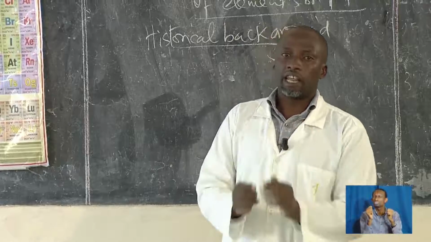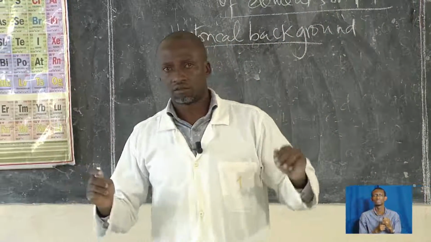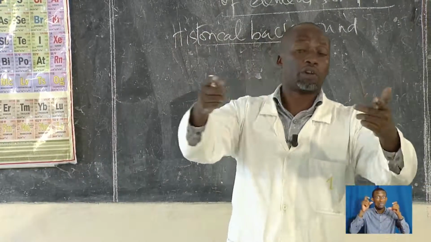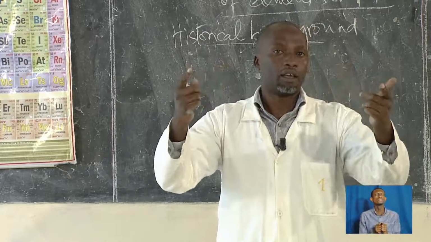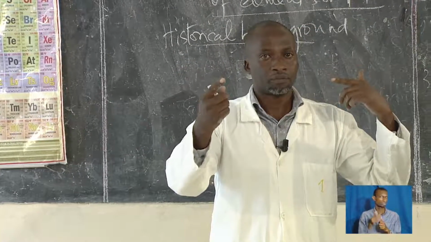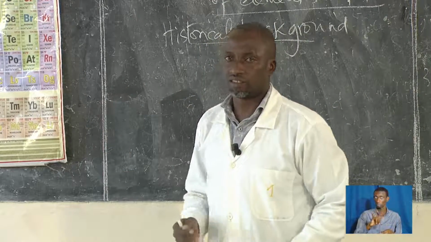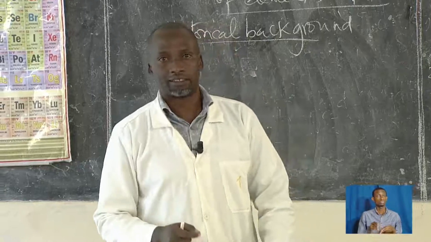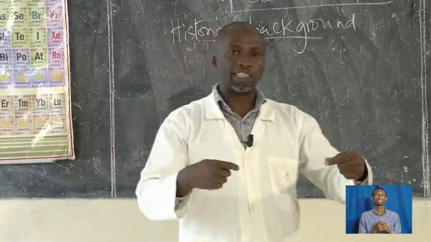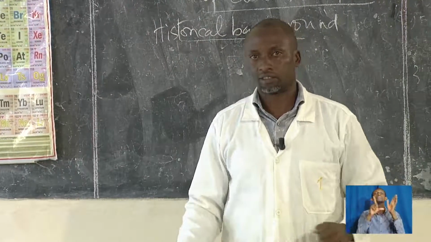So he arranged the elements in groups of threes. Those who were present yesterday, if you remember, what did we call them? We called them triads. So in groups of three, he called them triads. Then that is where he formulated the law of triads.